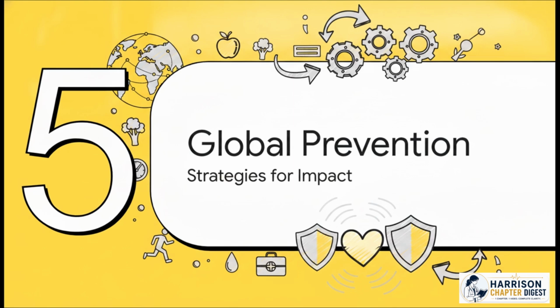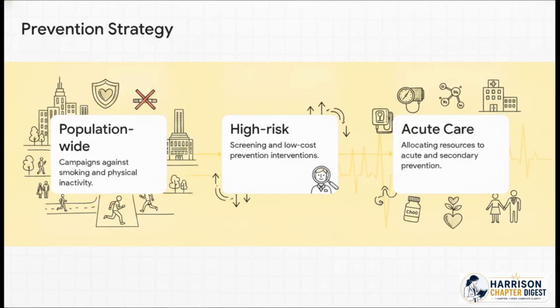All right, part 5, strategies for global prevention. We know the problem, so let's move to the solutions. How does public health actually combat this? The roadmap to fixing this requires 3 distinct overlapping strategies.